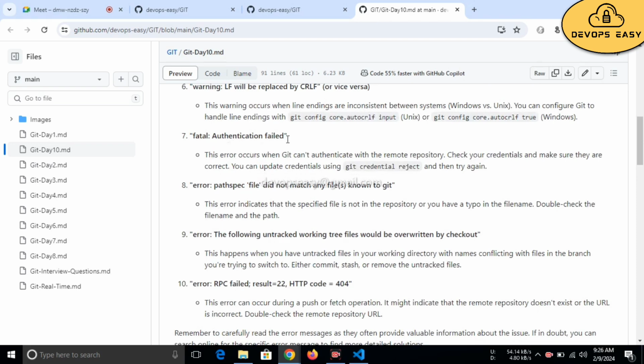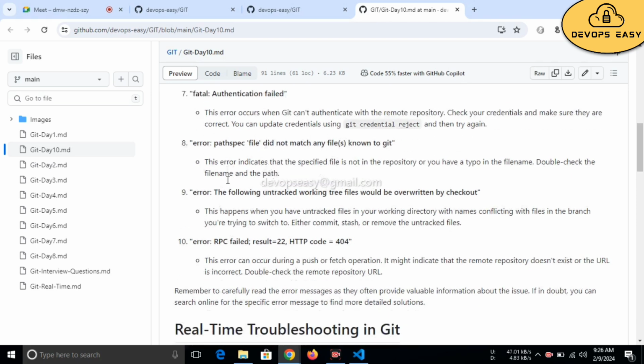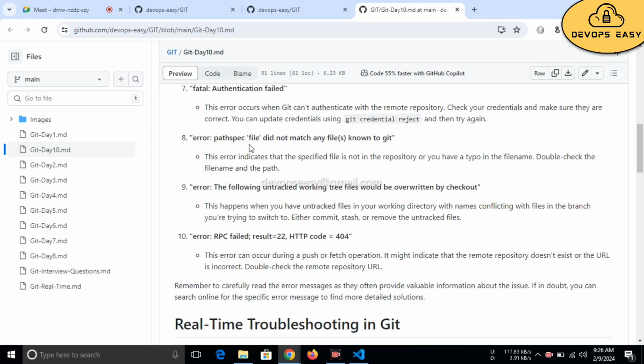Authentication failed. You will get this error when Git can't authenticate with the remote repository. Check your credentials and make sure they are correct. You can update credentials using git credential reject and then try again. Error: pathspec did not match any files known to Git. This error indicates that the specified file is not in the repository, or you have a typo in the file name. Double check the file name and path. Okay.